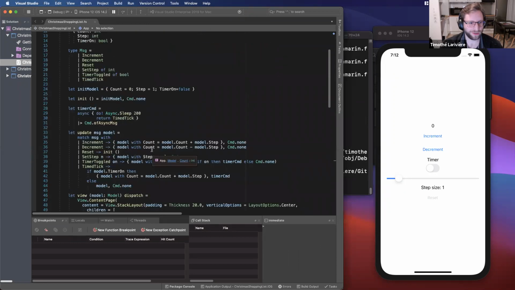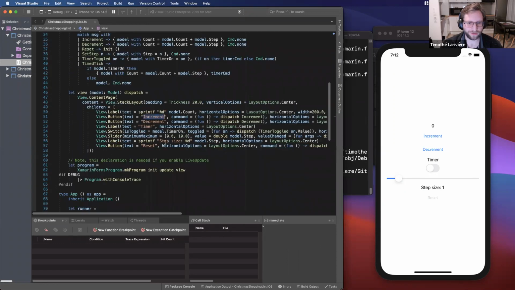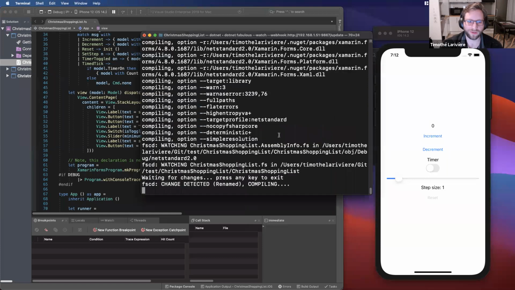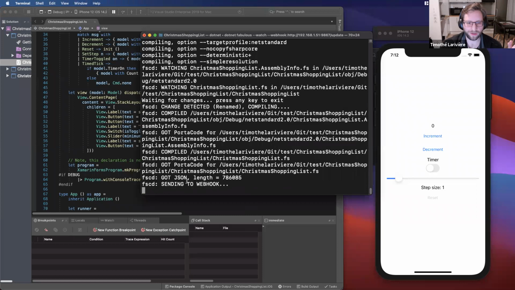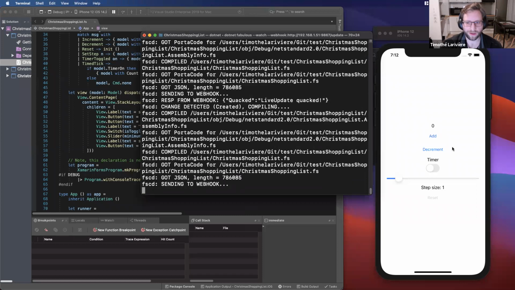So if I were to change the content of something, let's say I change the increment button to say Add. I still haven't saved my file, so the little circle tells me that I have changes. But as soon as I hit save, the console application detects the changes, recompiles it, and sends it to the application to update it.